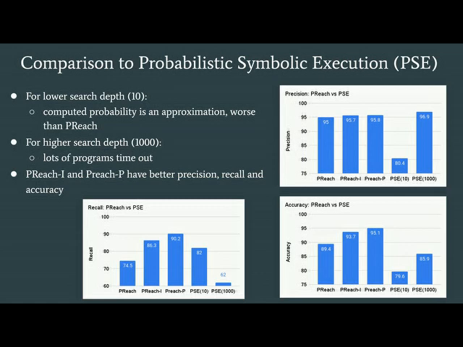On the other hand, if we increase the search depth for probabilistic symbolic execution to 1000, lots of programs time out. That means probabilistic symbolic execution times out for lots of programs in the software verification competition benchmark if we run it for 1 hour. Overall, we see that both Preach I and Preach P have better precision, recall, and accuracy compared to probabilistic symbolic execution.